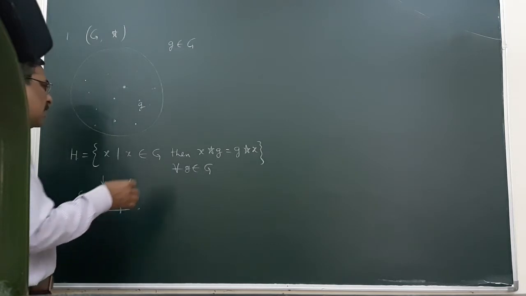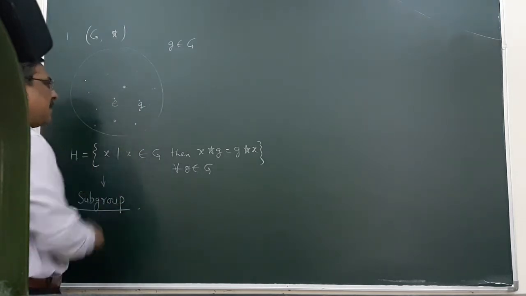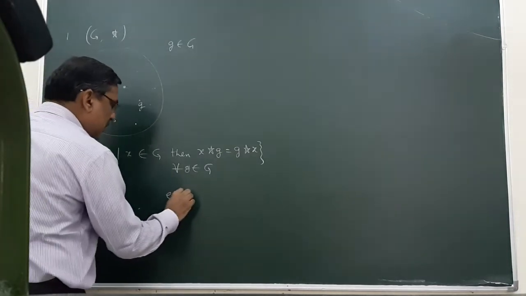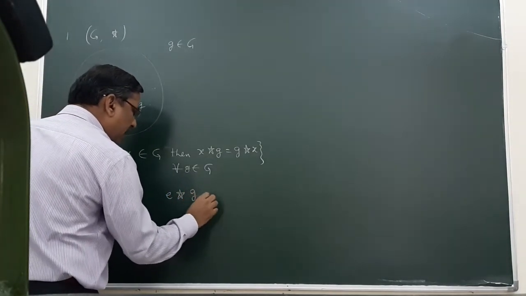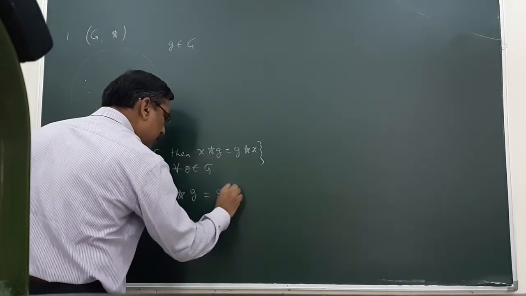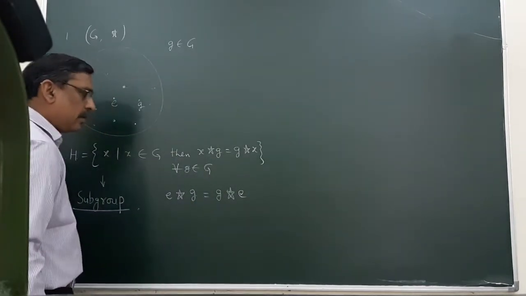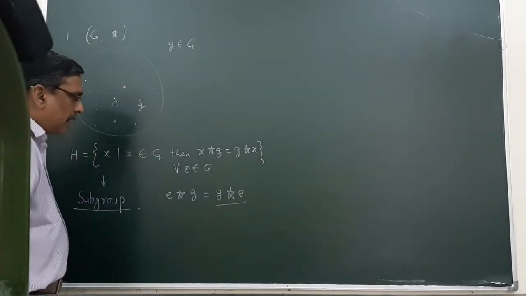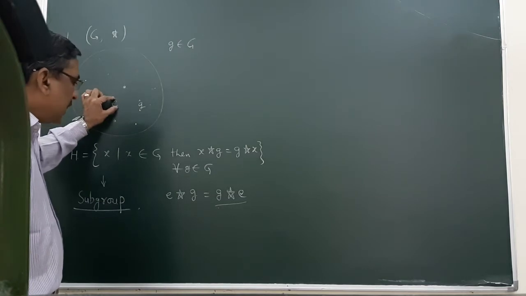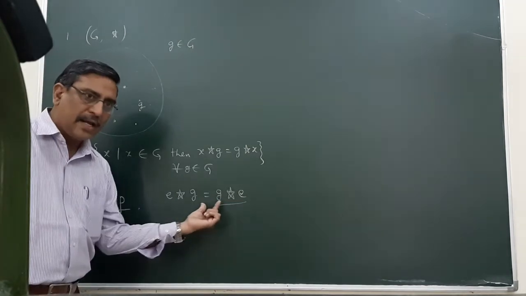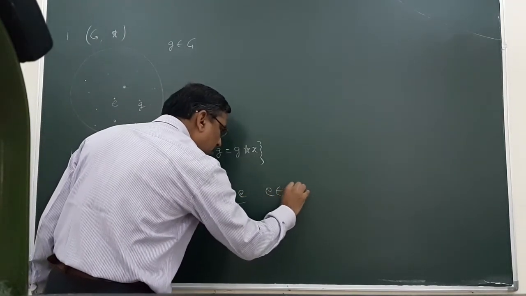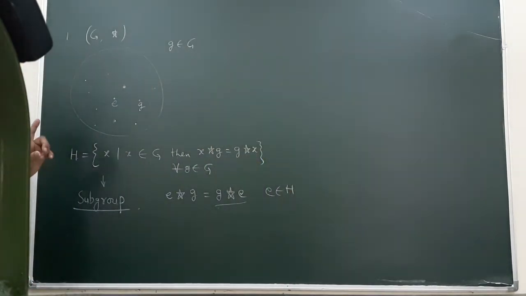So let us start with e is an element of G, and e commutes with every element of G. Therefore, e belongs to H. Means e is a member of this set.